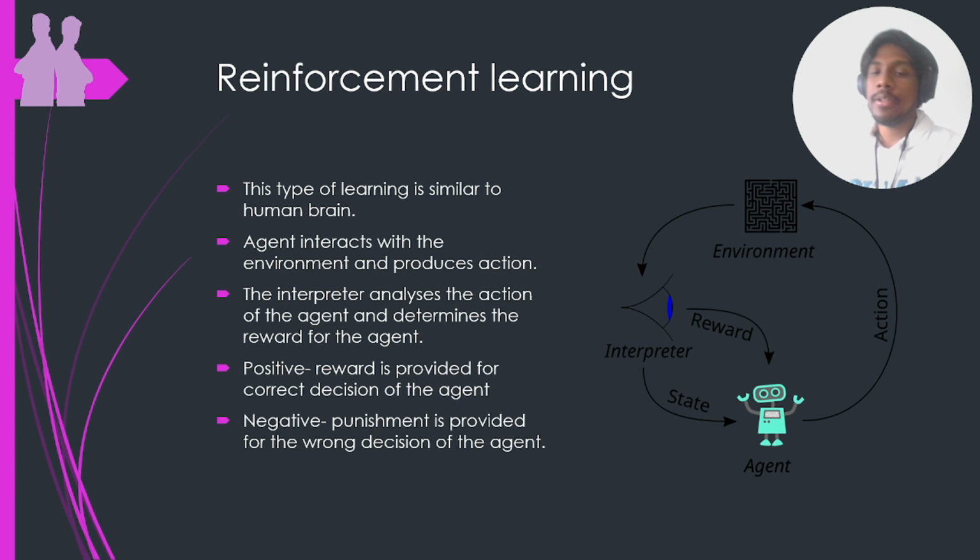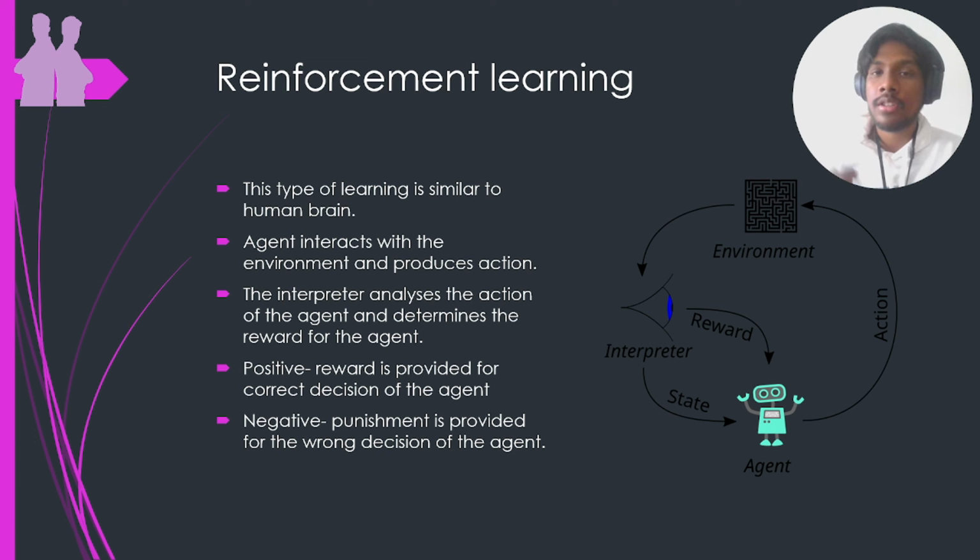Next, we have reinforcement learning, which is more related to the human type of learning. How does a human learn? He learns by doing something, and based on that, he will get some reward, and based on that, he will enhance or correct his decision. As children, we would have done this. For example, we see a fire on a stove, and we keep our hand there because we don't know what it is. But once we get burnt, then we understand that we should not keep it there, because we are getting a negative reward, which is a punishment, the burn.